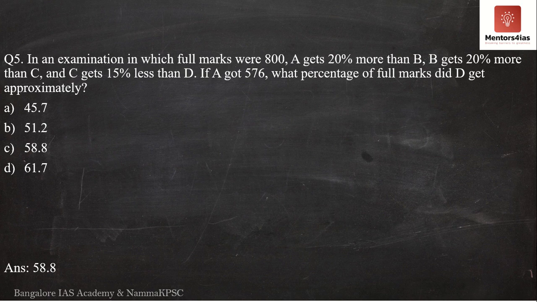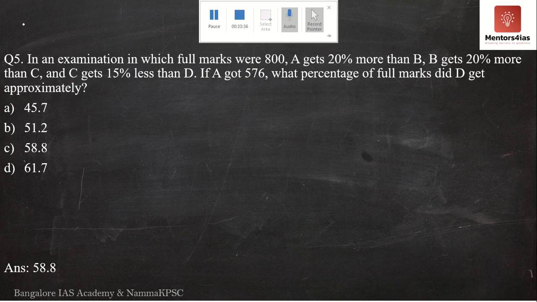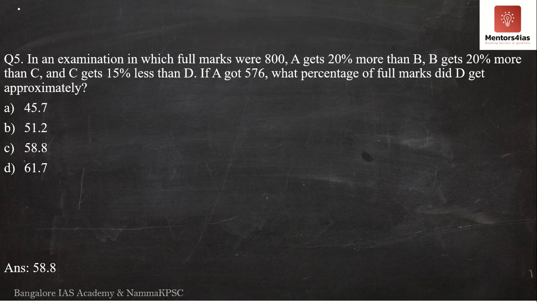So going by the question, in the examination, what is the total marks? Total marks is 800. So in the examination, full marks is 800. Now A is getting 20% more than B, B gets 20% more than C, and C gets 15% less than D. So if A got 576 marks, what percentage of full marks did D get?